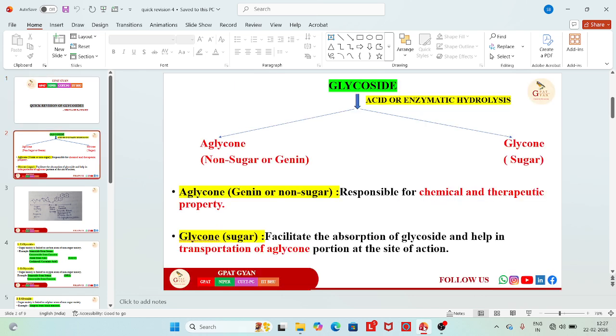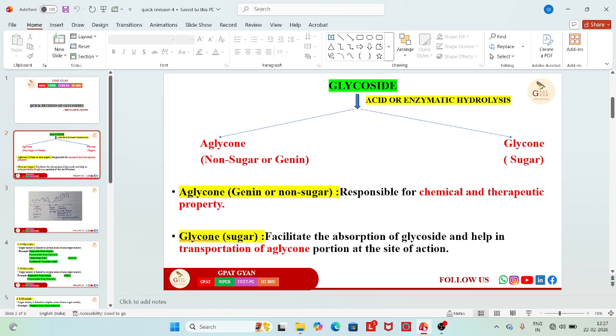So firstly, we know that if we process the glycoside by acid or enzymatic hydrolysis, two portions are evolved, that are the glycon and aglycon part. The glycon part is the sugar moiety and the aglycon part is the non-sugar moiety. So the glycoside is comprised of basically three parts. There will be the sugar at one side and the aglycon or non-sugar part at the other side, and they are combined by one linkage, and the linkage is the glycosidic linkage.